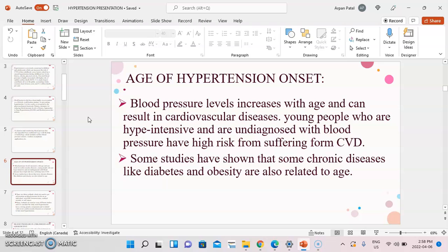So now, age of hypertension onset. Blood pressure level increases with age and can result in cardiovascular diseases. Young people who are hypertensive and undiagnosed have a higher risk of suffering from CVD. Some studies have shown that some chronic diseases like diabetes and obesity are also related to age.